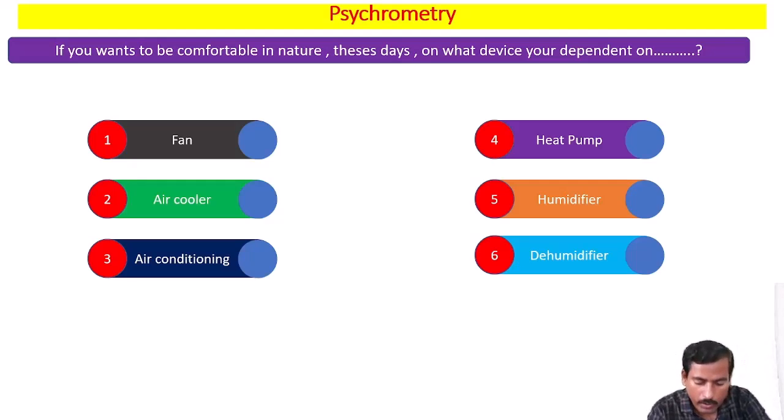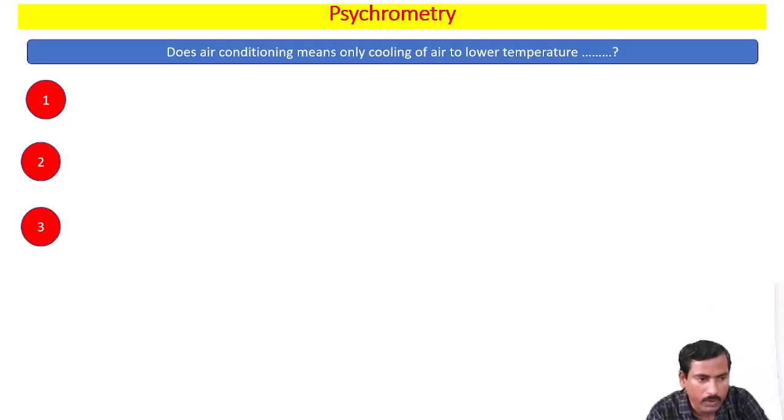Okay, so the next question I would like to put in front of you is: does air conditioning mean only cooling of air to a lower temperature? The reason I'm asking this question is that there is a perception among students that air conditioning means lowering the temperature of the air. Does it actually mean that? If not, then what exactly does air conditioning mean? What processes are involved in air conditioning?